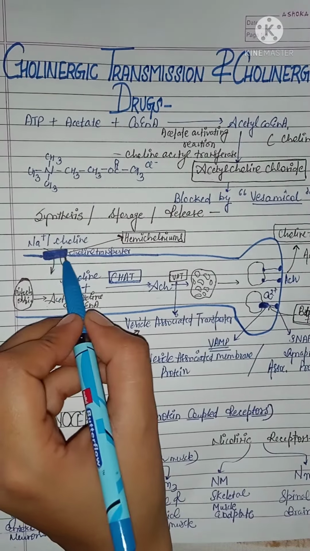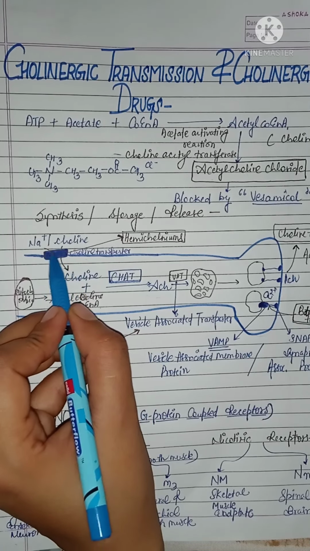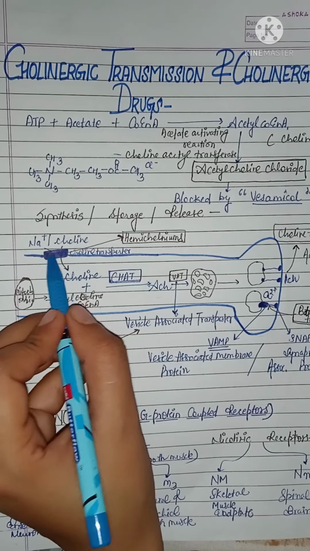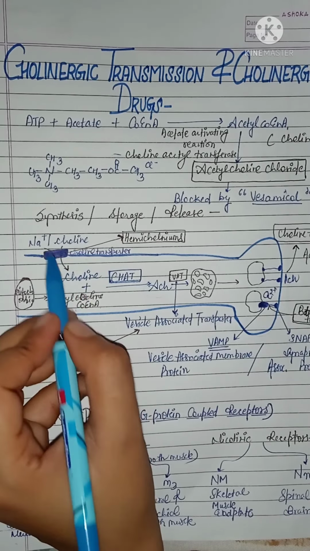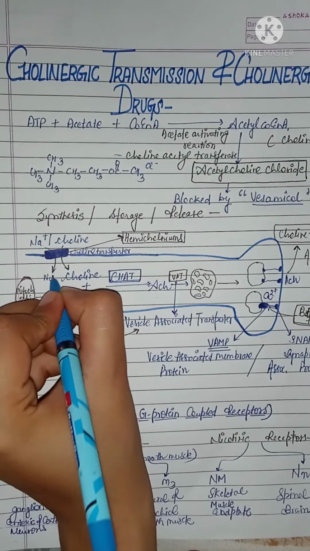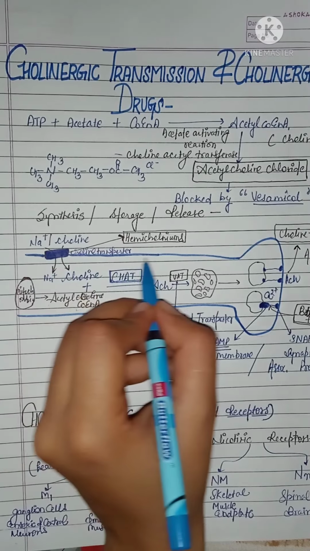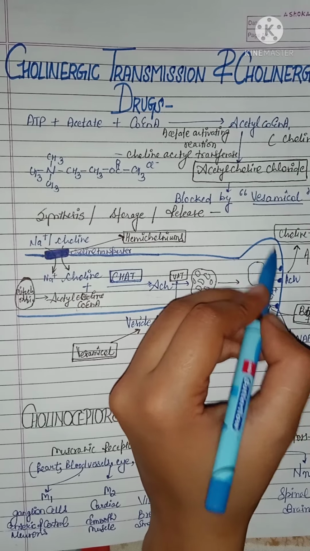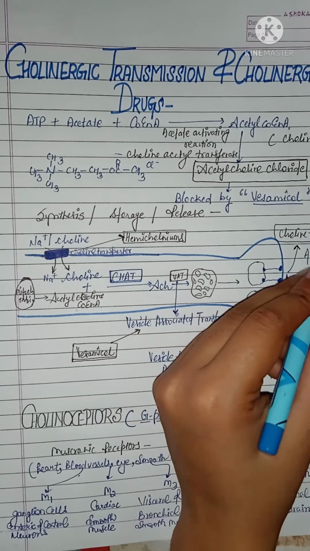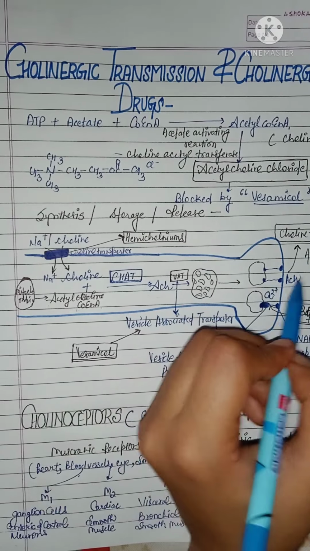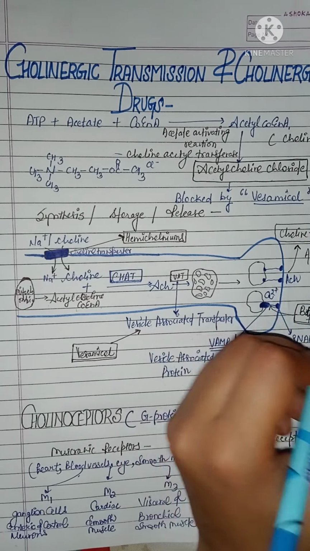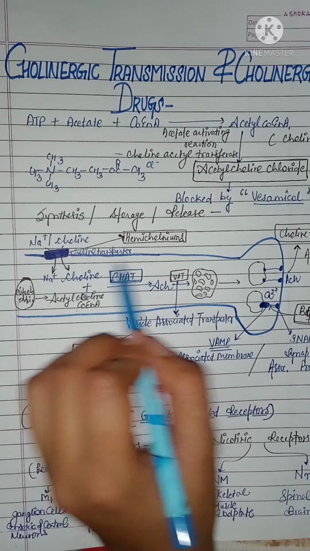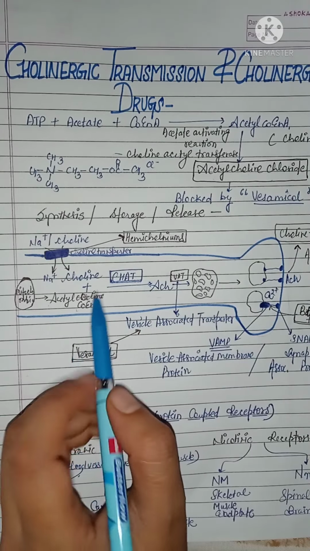Now we have the synthesis, storage and release of the cholinergic neurotransmitter. There is a choline transporter in this area, which is responsible for transporting sodium and choline. This is the structure of a neuron, and here we have nerve endings, and in this continuous series there is an attachment of another neuron, and the gap between the two neurons is known as the synapse.